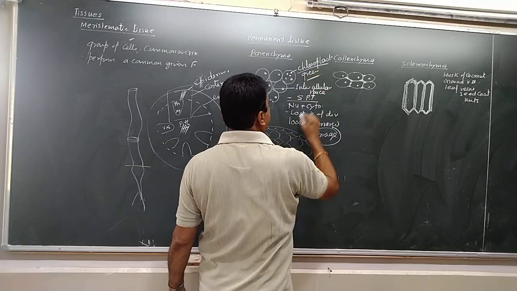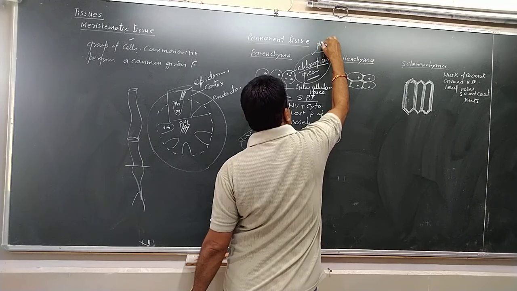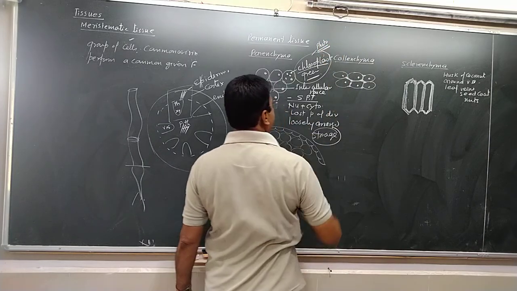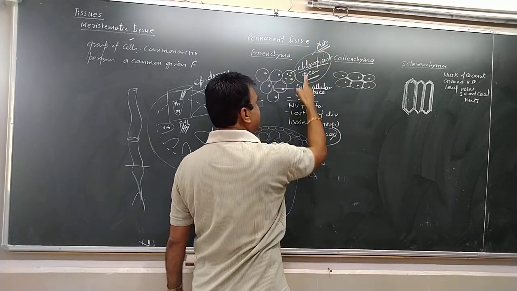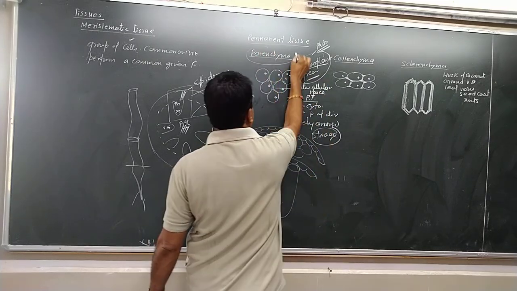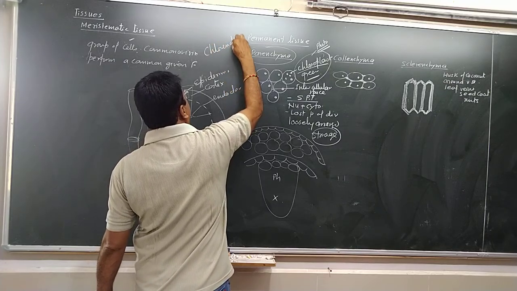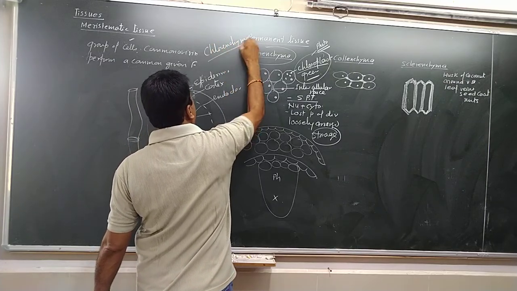And when it becomes green, the function changes, that is photosynthesis. And when the green color cells are there, then the parenchyma name is changed. It is called chlorenchyma because it contains chloroplast.